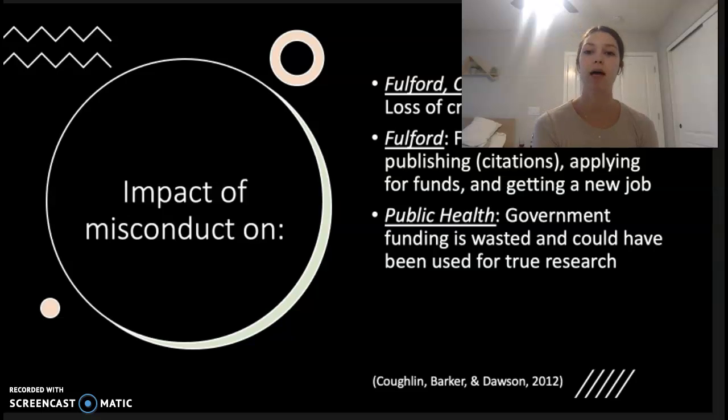As for the impact on public health, this government funding was ultimately wasted. It could have been used for someone who is actually doing true research in order to find a cure for prostate cancer or look further into prostate cancer.